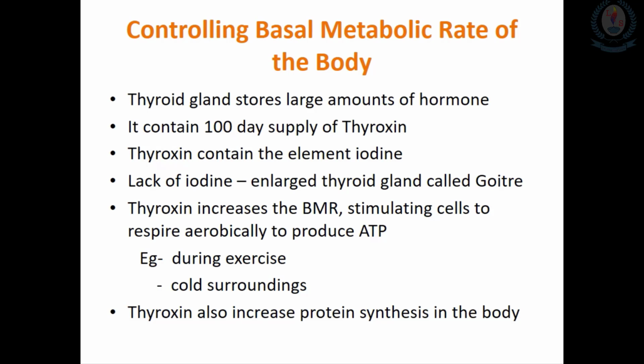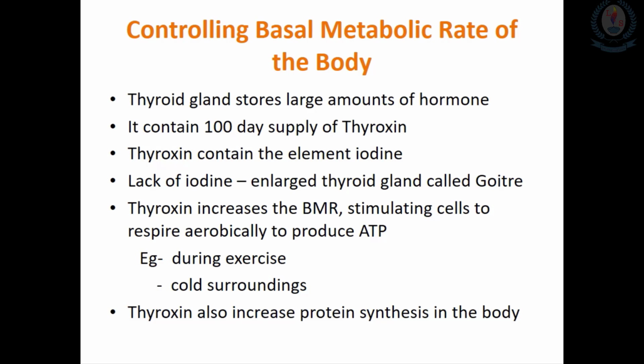Also, when thyroxine is released from the thyroid gland, it controls the basal metabolic rate in our body. Thyroxine increases the basal metabolic rate, or BMR, stimulating the cells to respire aerobically to produce more ATP. That is the function of the thyroxine produced from the thyroid gland.